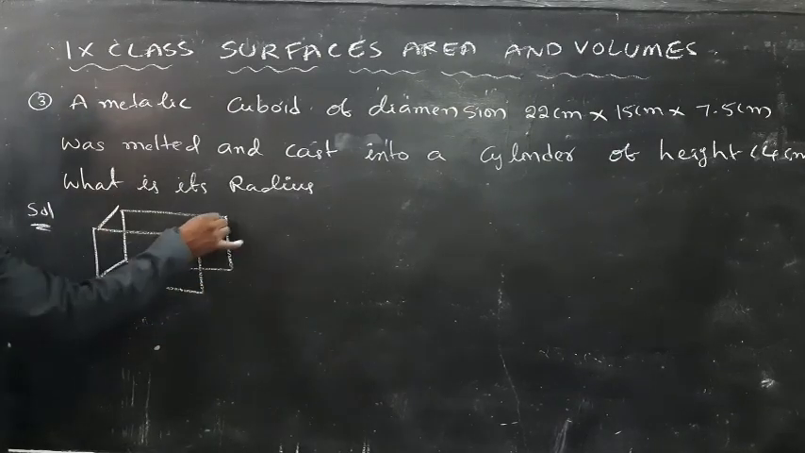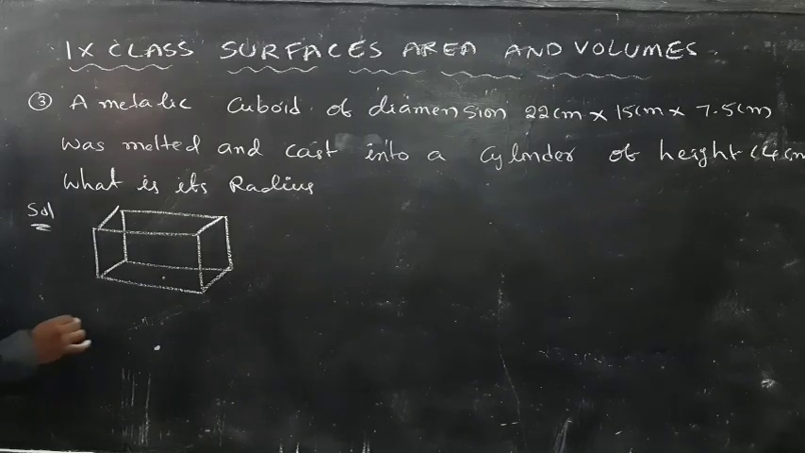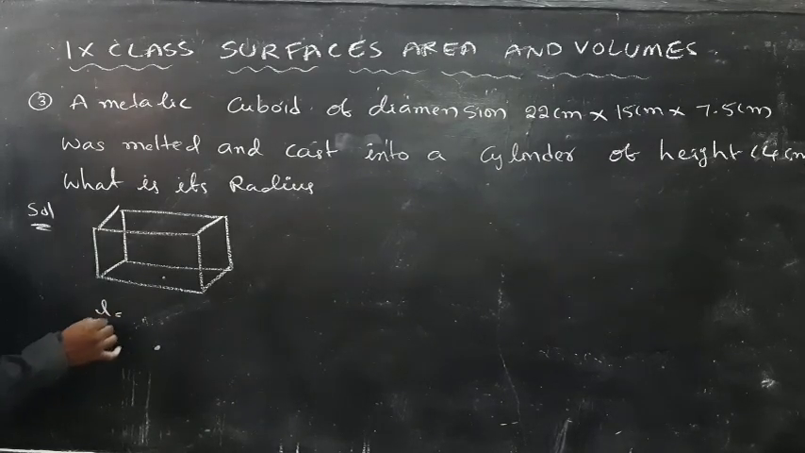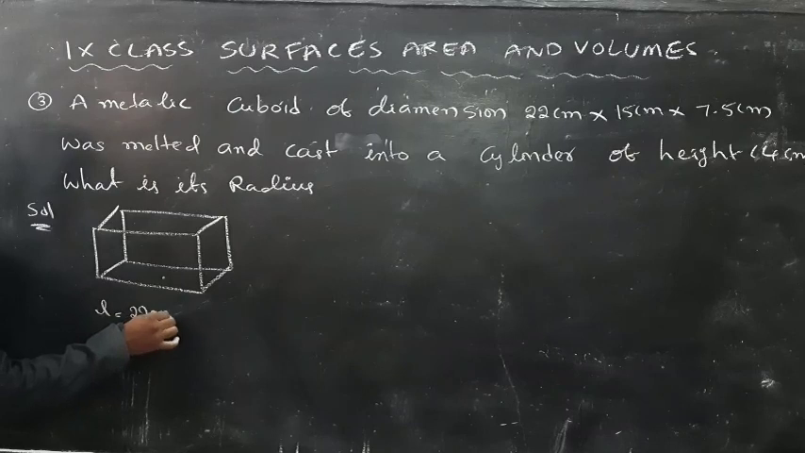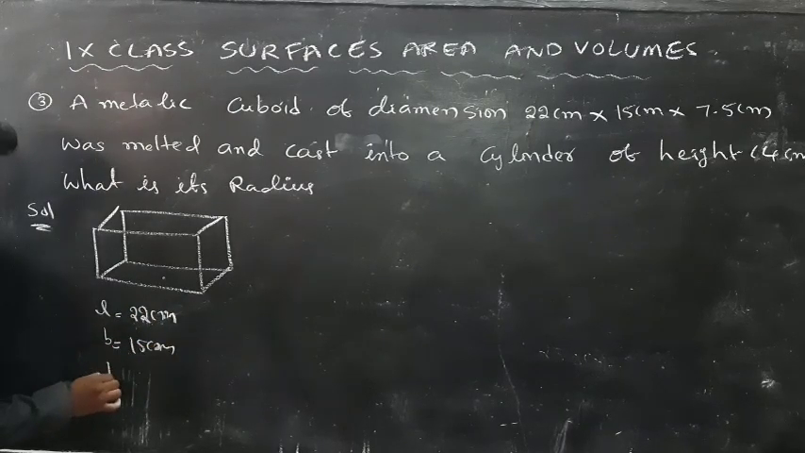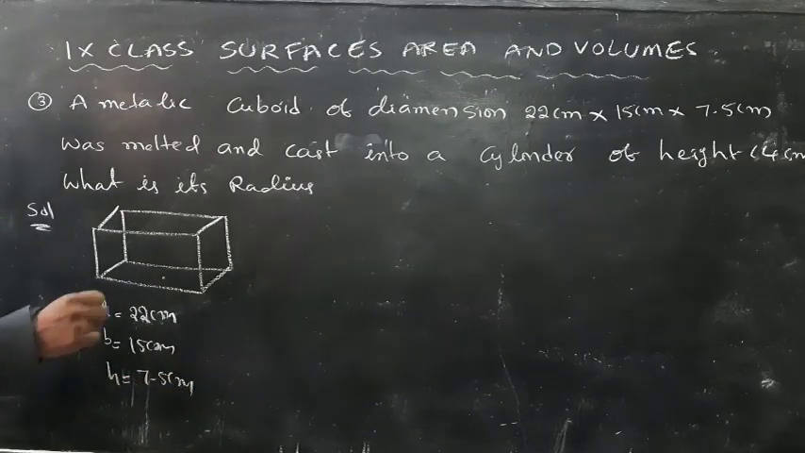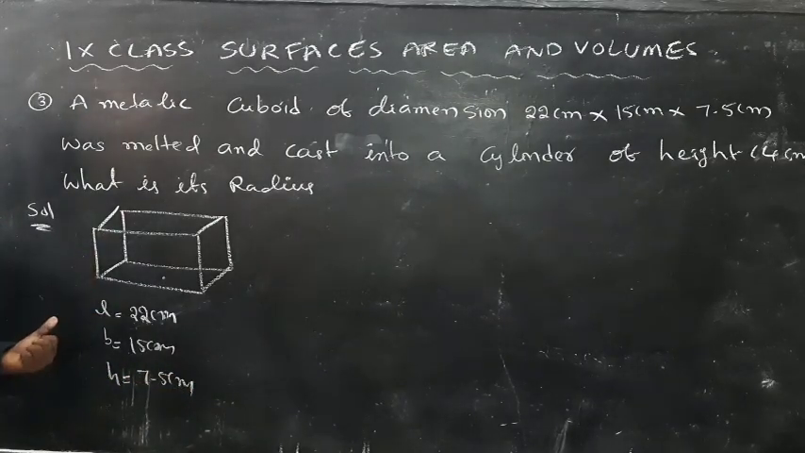So what are the measurements of the cuboid? Length, breadth and height. So what is the length here? 22 centimeters, and the breadth is 15 centimeters. The height is 7.5 centimeters. So the measurements of the cuboid are...